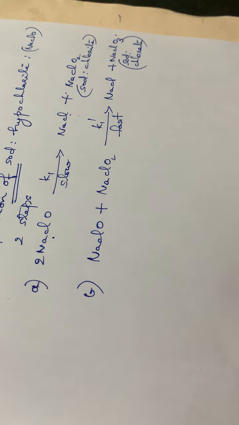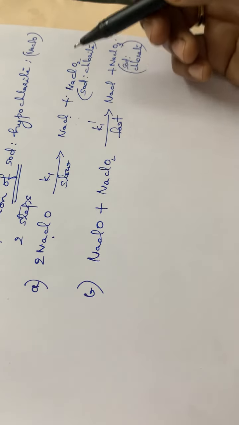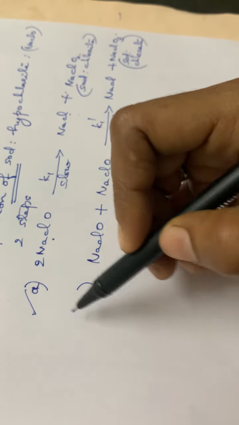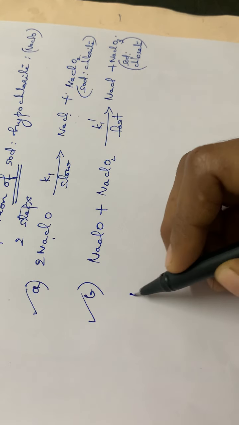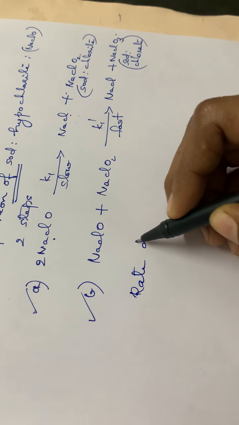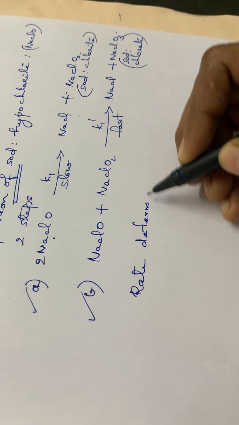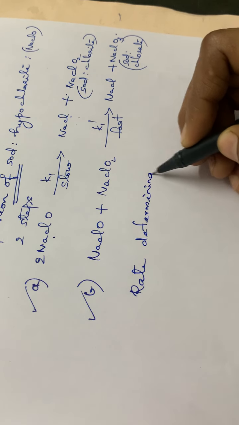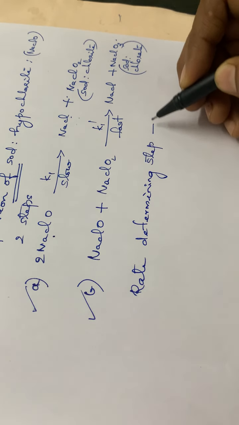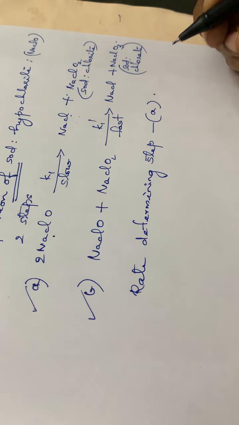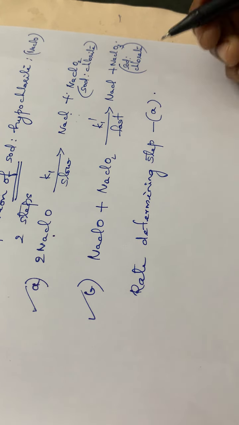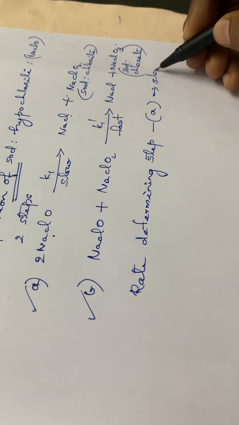Then one more example is also given. See here, which one is the rate determining step, A or B? Which one is the rate determining step? The rate determining step will be the slowest step. So the first one will be the rate determining step. The rate determining step will be step A. First one, that is the slower step.